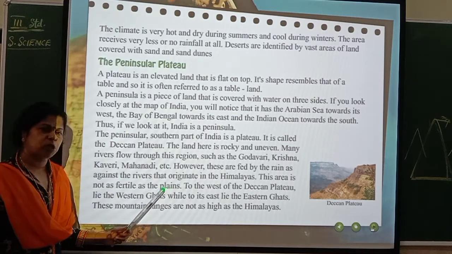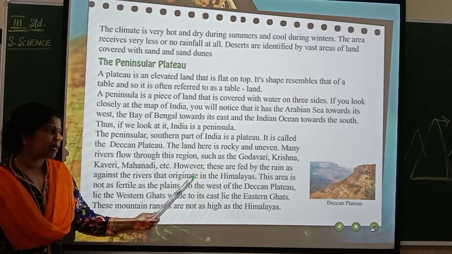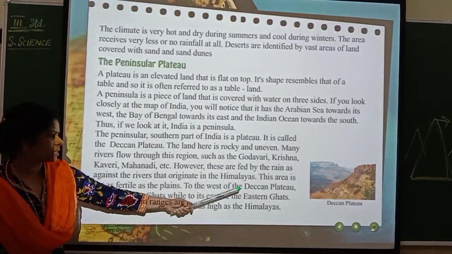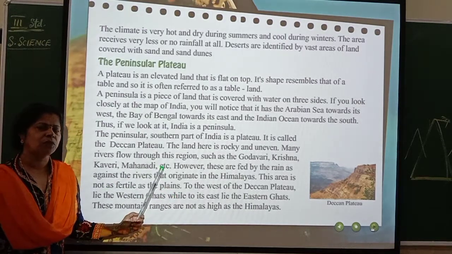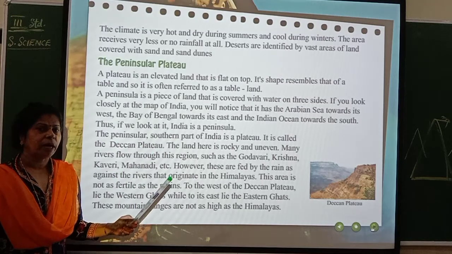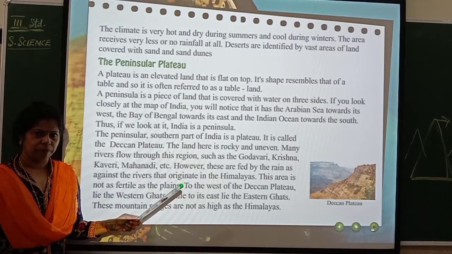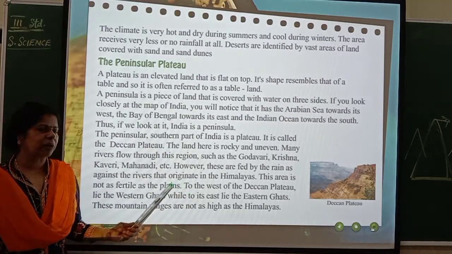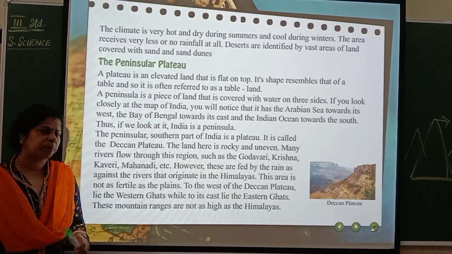There will be more absorption of minerals. So plants can grow very well. But here it is not to that extent. See, this area is not as fertile as the plains. Plateaus will not have fertile soil. Why? Because here it depends upon the rainfall. So it will not hold all the minerals which are required for the growth of plants.